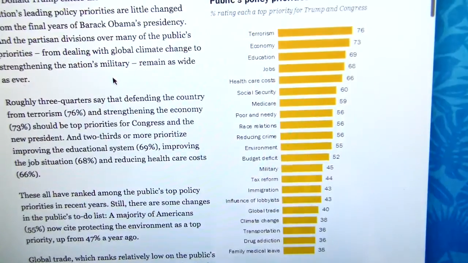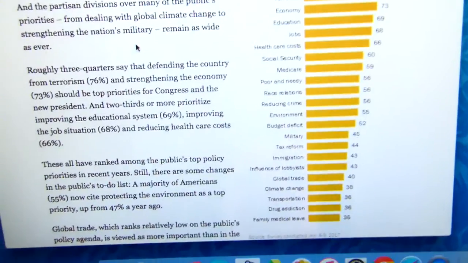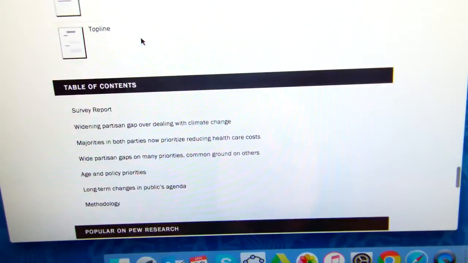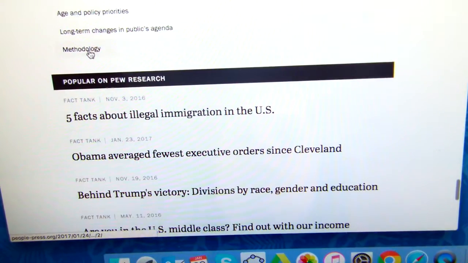So I want to look at this 76%, but in order for us to analyze this, the great thing about Pew Research is they're very scientific and they are nonpartisan.